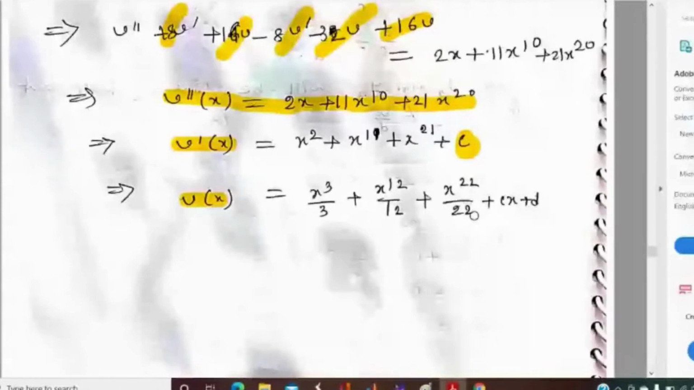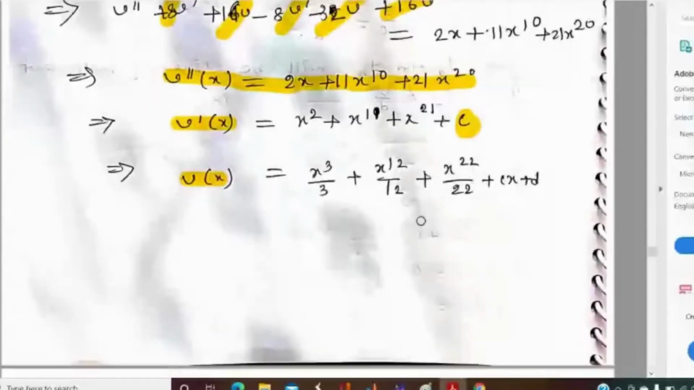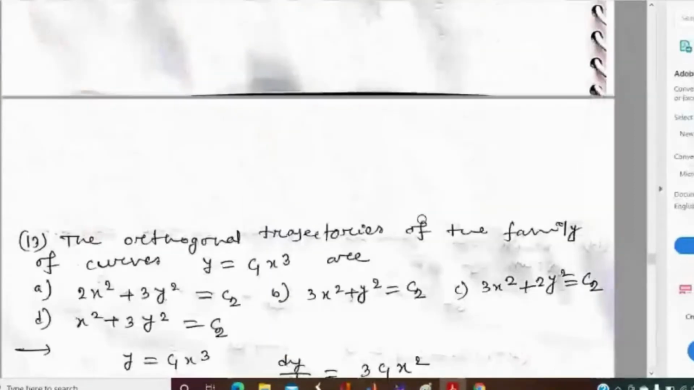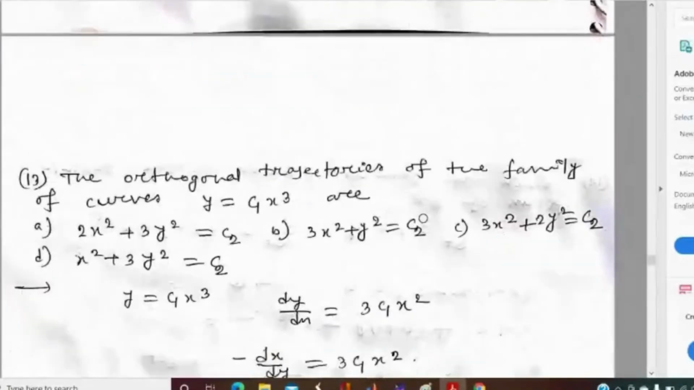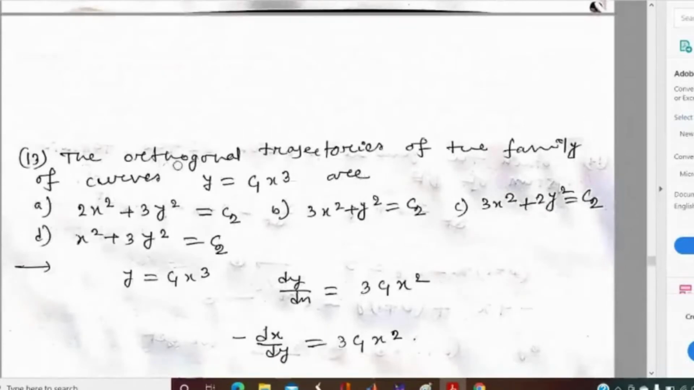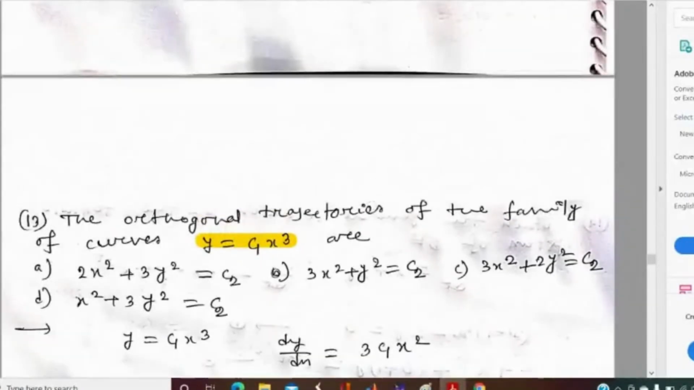Okay, next, go to the next problem. In the next problem, they are saying that the orthogonal trajectory of the family of curves y equal to c1 x cube is given by which option? Can anyone say what will be the answer? Because it is a simple question.